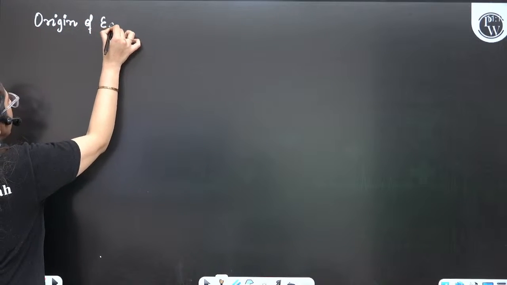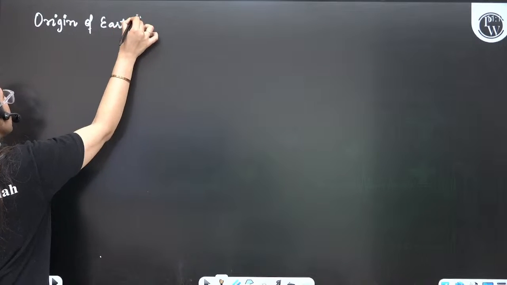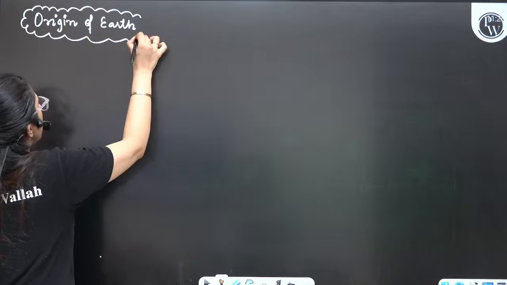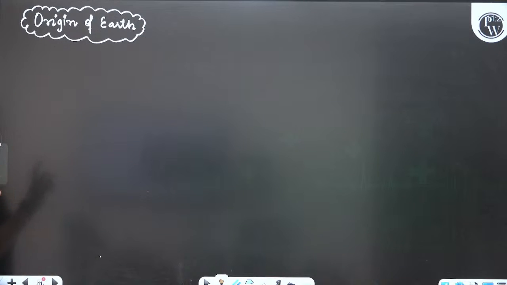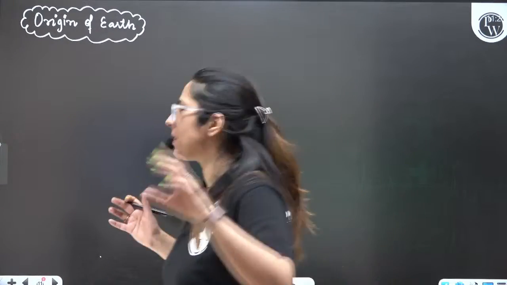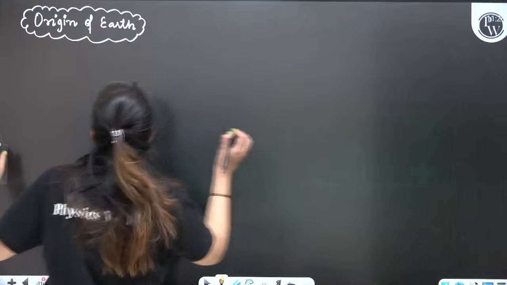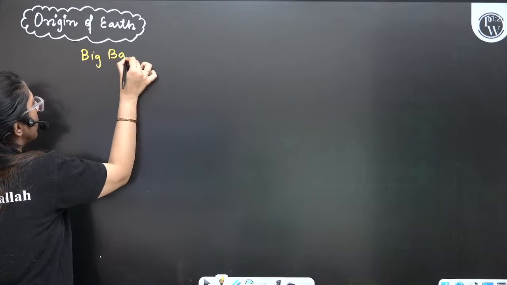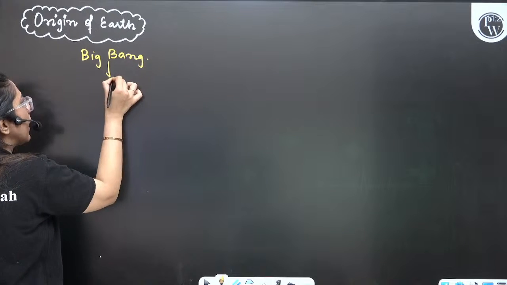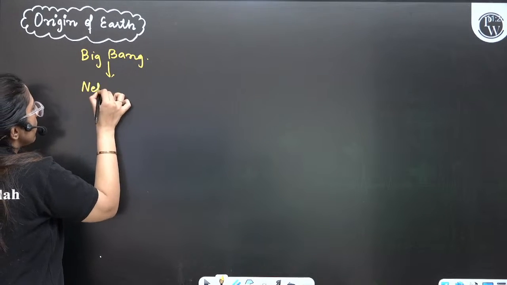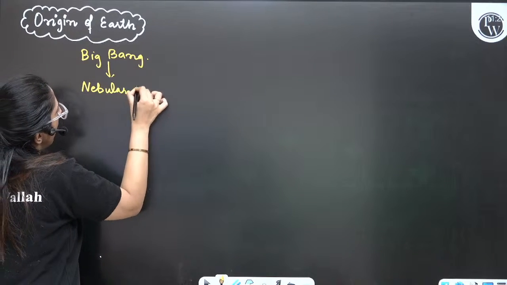Now, why am I discussing this now? The reason is I have to discuss the chemical evolution theory experimental proof. So that is the reason I am discussing this now. At an earlier time, the first thing was the Big Bang theory. Then came the next one, the nebular hypothesis.